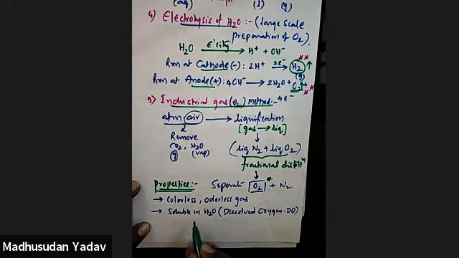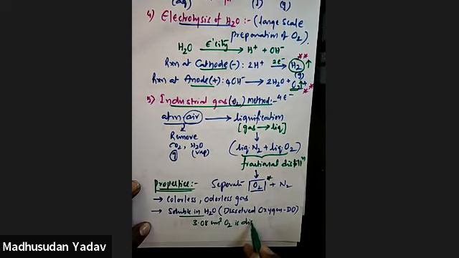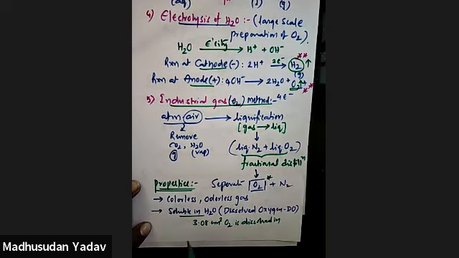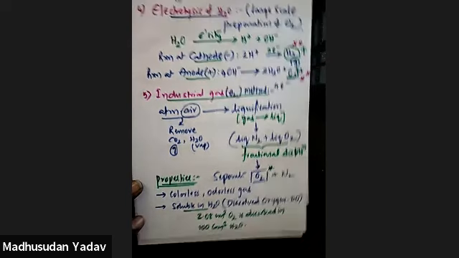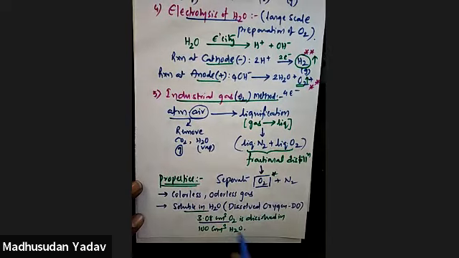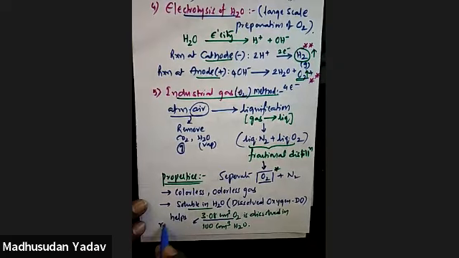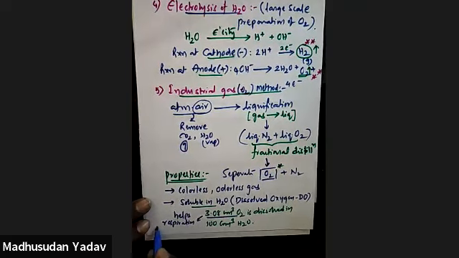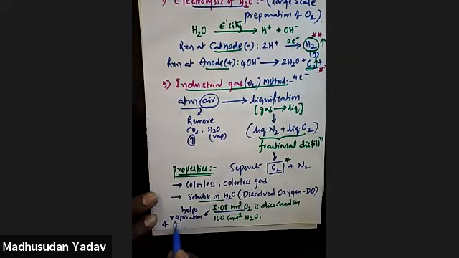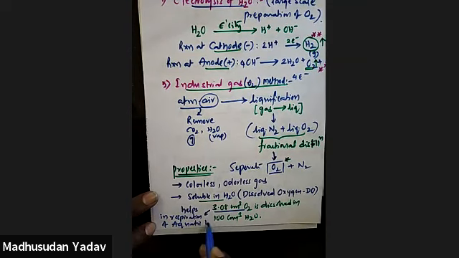Normally, how much is it soluble? 3.08 centimeter cube of oxygen is dissolved in 100 centimeter cube of water, and this much oxygen dissolved in water is enough to help the respiration of aquatic life.